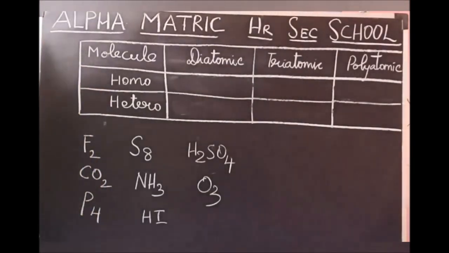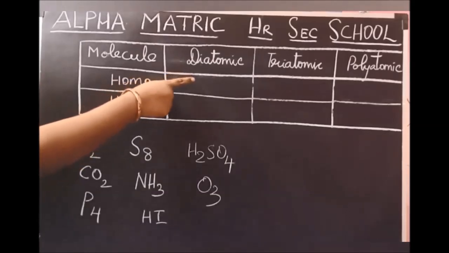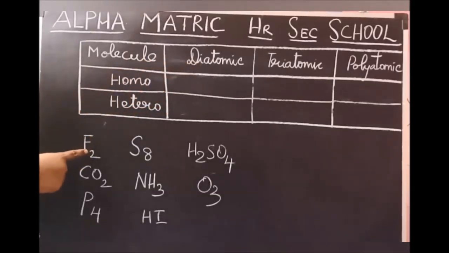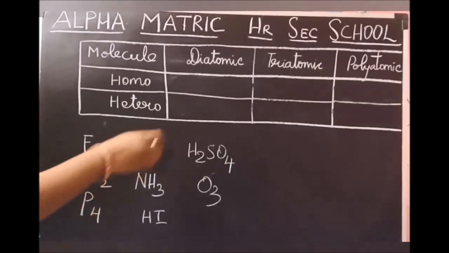Now we are going to classify the molecule. First, fluorine. Here there are 2 atoms. 2 atoms mean it belongs to diatomic category. The 2 atoms are fluorine only, same kind of atom. So it is homodiatomic molecule.